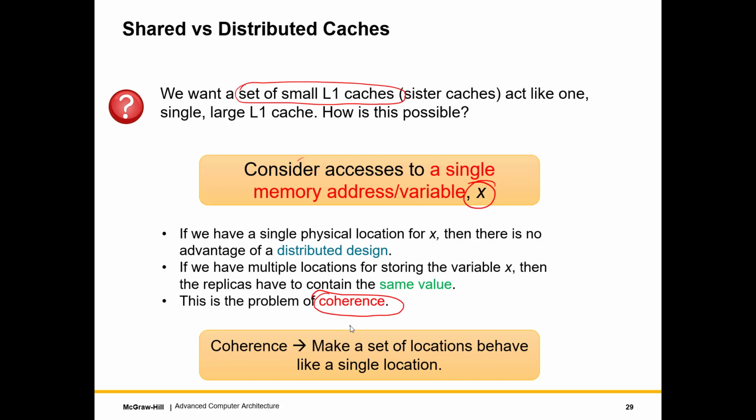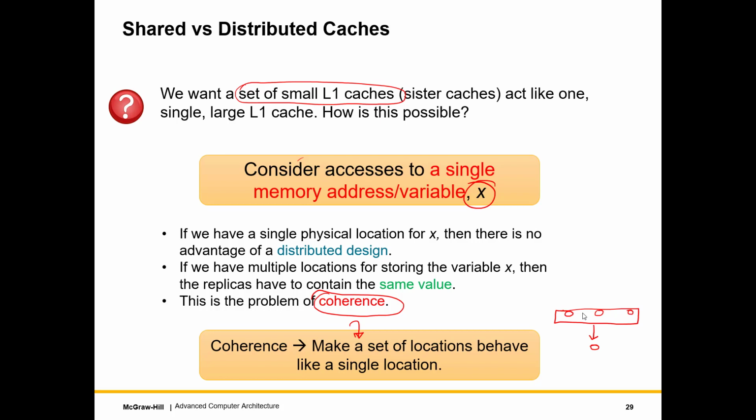So coherence basically means make a set of locations, these physical locations in the sister caches, behave like a single location. So this will ensure that regardless of howsoever we design our ensemble of L1 caches, they will appear to any external observer as a single cache. Or in other words, if there are multiple locations within this L1 cache that are storing the same variable X, it should appear to an external observer that there is only a single location for variable X.